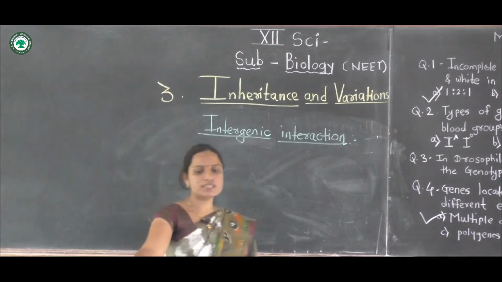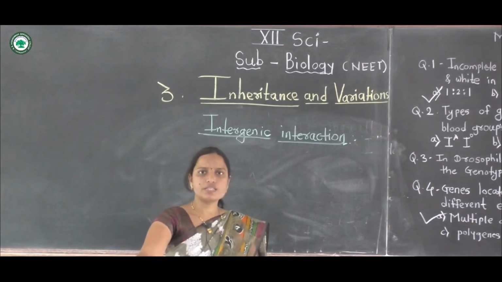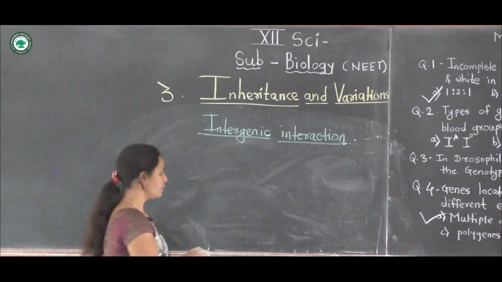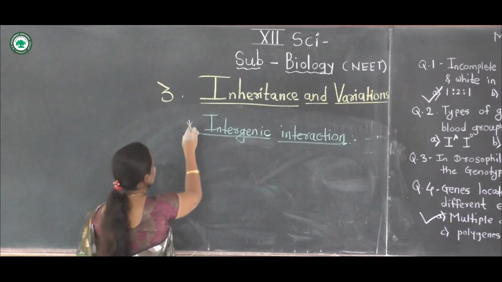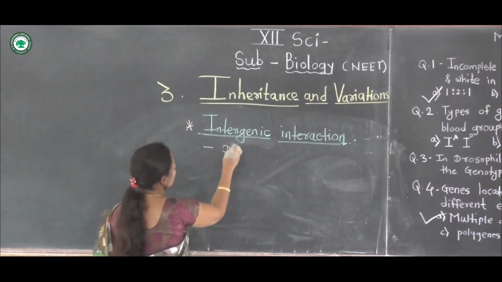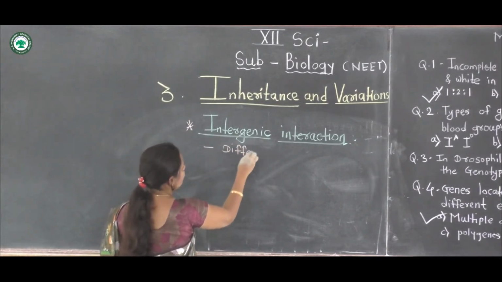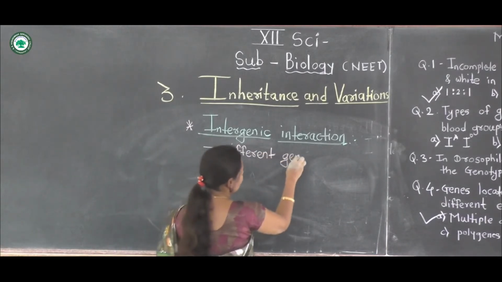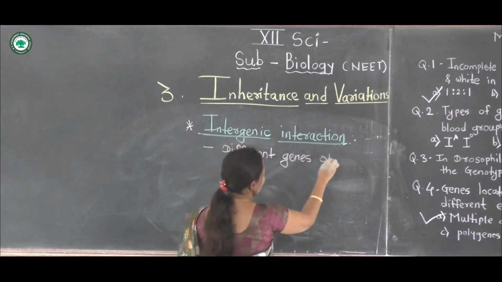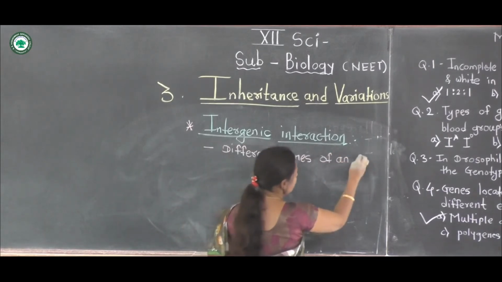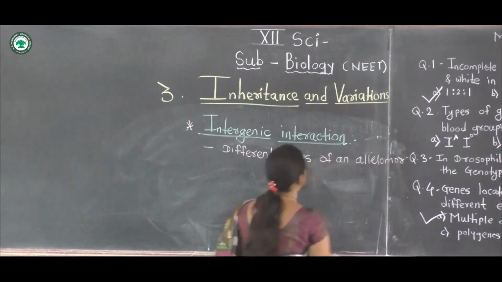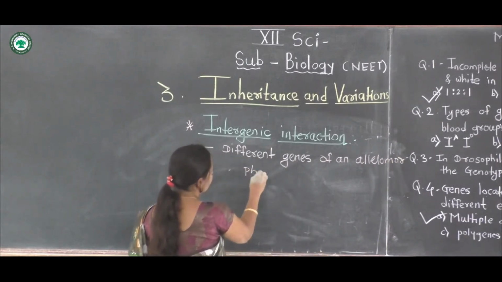Intergenic interaction means these interactions occur between alleles of a different gene, in the different allelomorphic pairs.